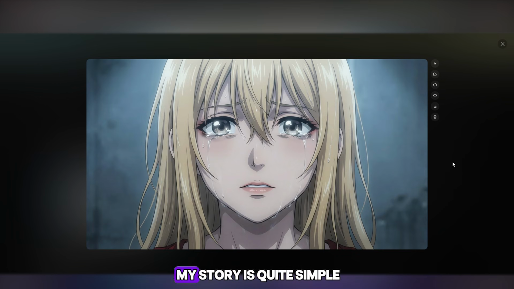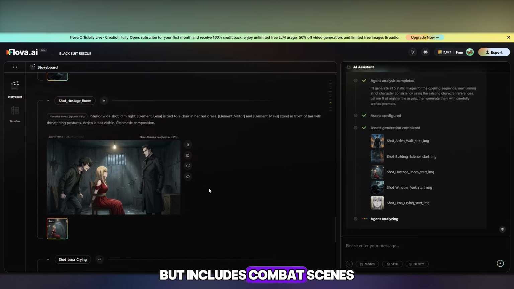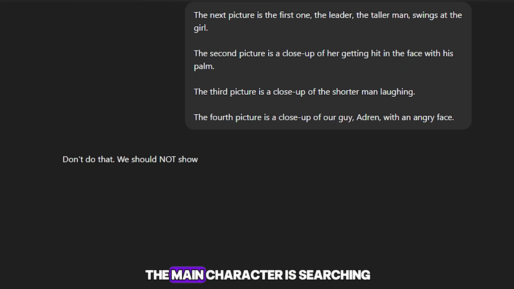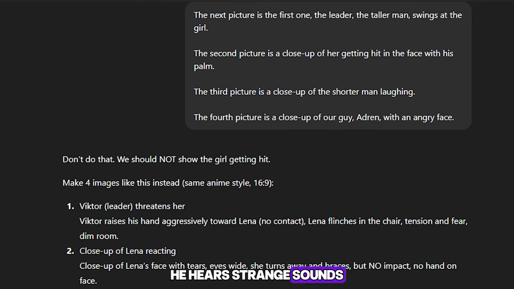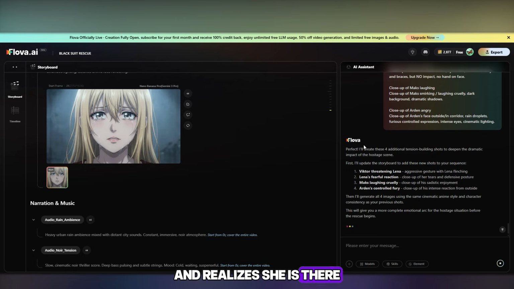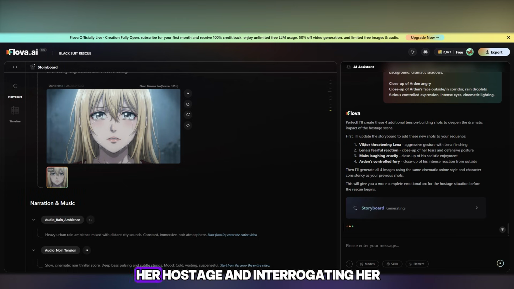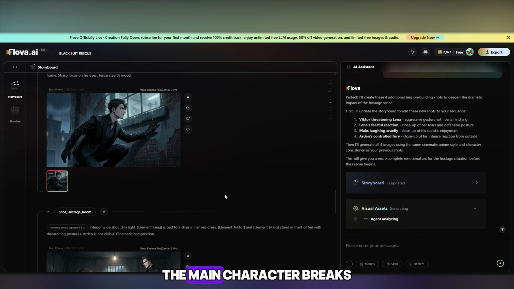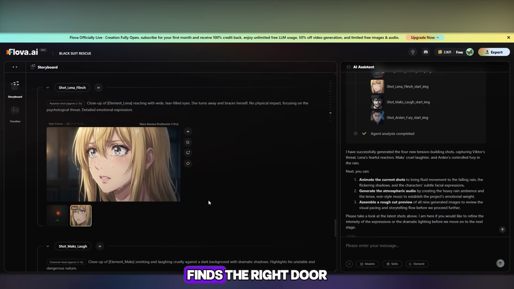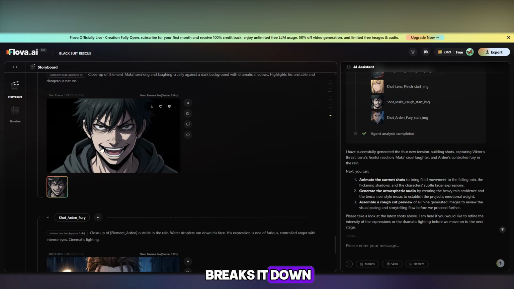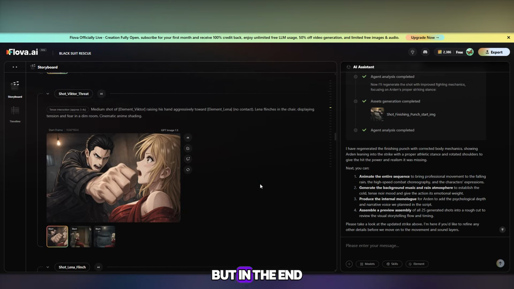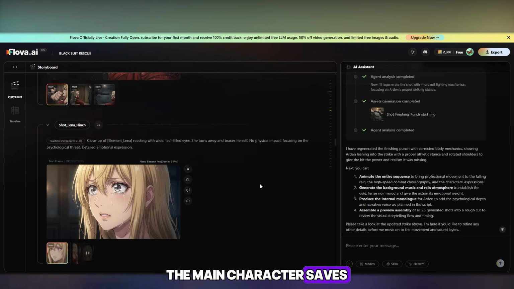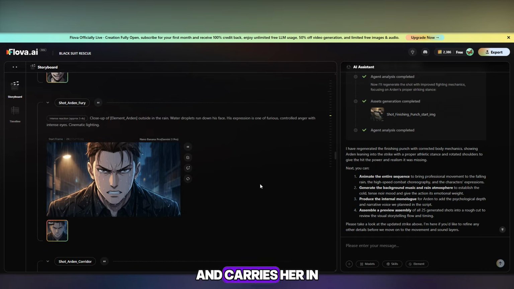As you can tell, my story is quite simple but includes combat scenes. The idea is that the main character is searching for the girl he needs to save. He hears strange sounds in a building and realizes she is there. Meanwhile, 2 men are holding her hostage and interrogating her. The main character breaks into the building, finds the right door, breaks it down, and a fight begins. They fight for a long time, but in the end, the main character saves the heroine in the red dress and carries her in his arms.